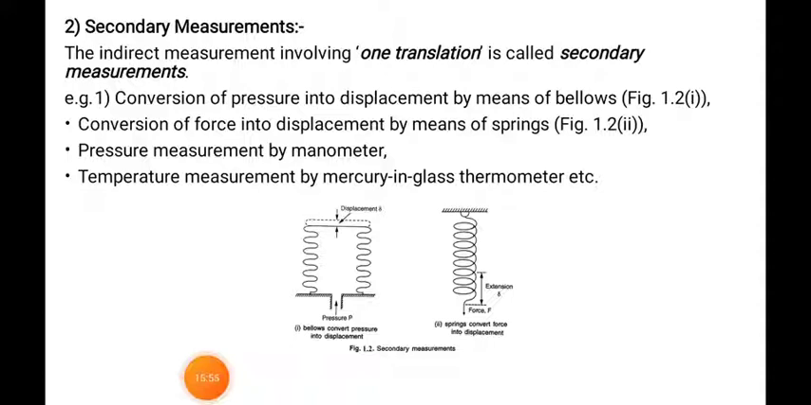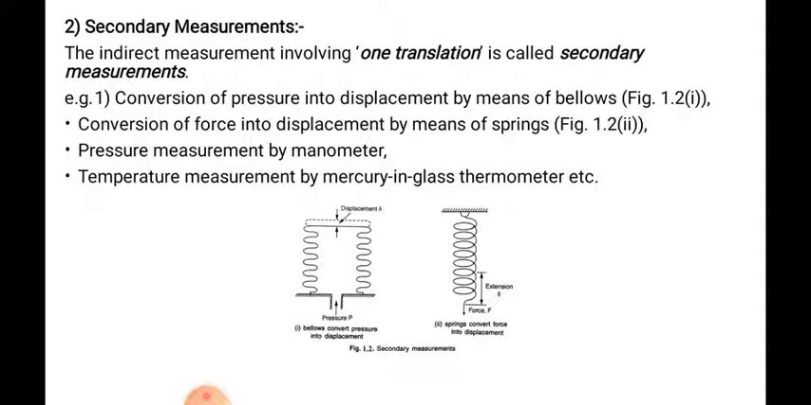Then the next type of measurement is secondary measurement. Secondary measurement is a type of indirect measurement. In indirect measurement, one parameter is measured in terms of another parameter. The indirect measurement involving one translation is called secondary measurement, and translation we have already studied: translation, conversion, transducer. Translation means one parameter is converted into another parameter. For example, the conversion of pressure into displacement by means of bellows.